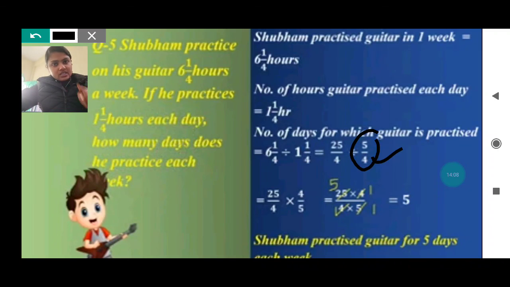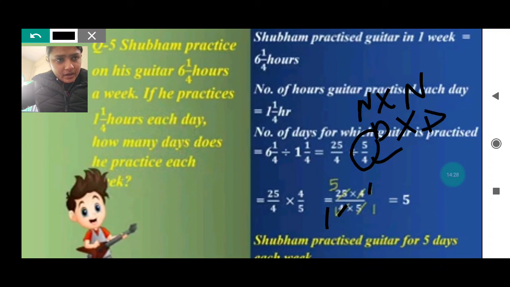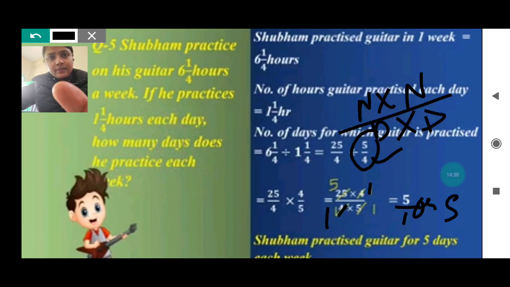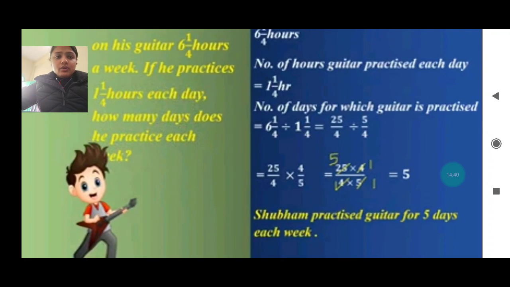Now you see by crossing, is it divisible? Yes, it is divisible. In the table of 5 we are getting 25 in 5 times. We will write 5, and 4 will be cut one time. Okay, so now multiply the numerator into numerator again and denominator into denominator. So 5 into 1 will be 5 and 1 into 1 will be 1. So you can write 5 by 1 also, or you can directly write 5 also. No issues in that. After that you will write Shubham practices guitar for 5 days each week.